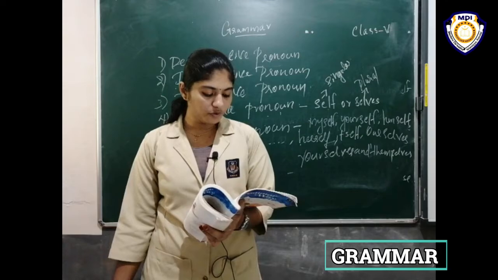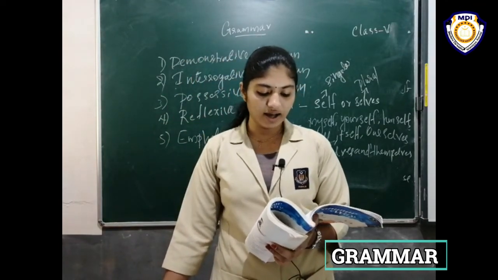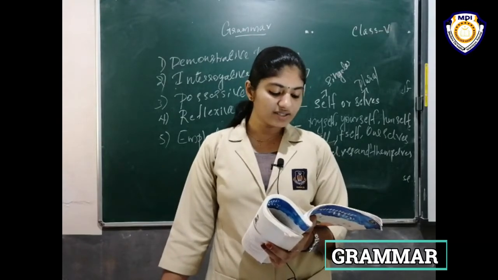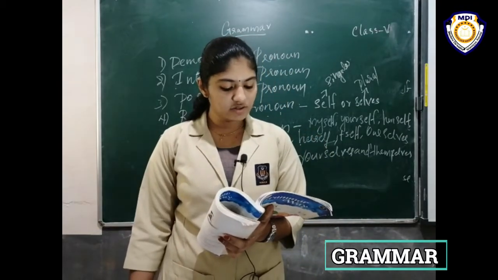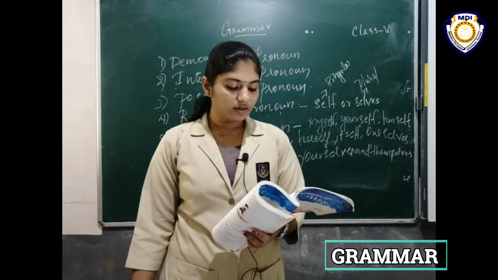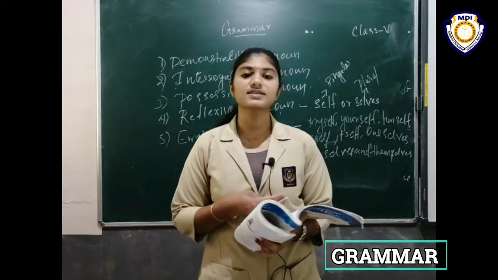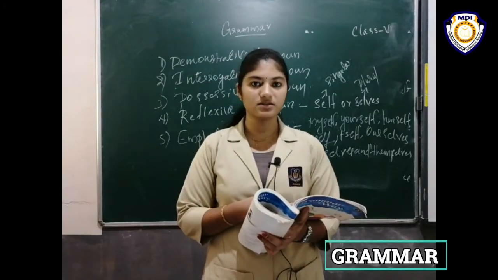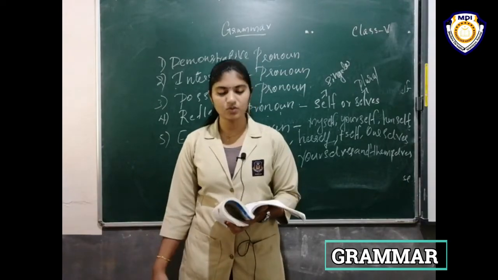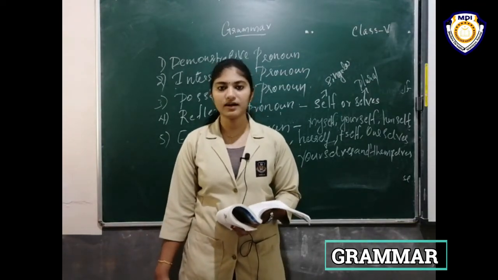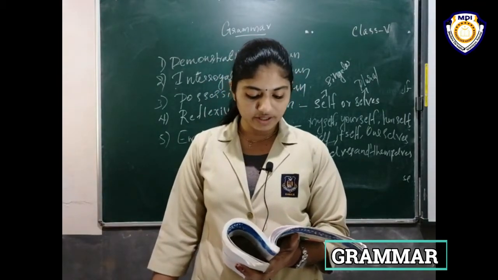Understand? Then next point: Raj took Suresh to the market and bought him an ice cream. Here Suresh is a boy and singular, and him is masculine and singular. Here first we discussed the feminine gender, then next we discussed the masculine gender. Suresh is a boy, singular, and him is masculine, also singular. Understand?